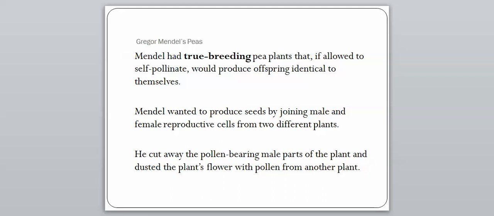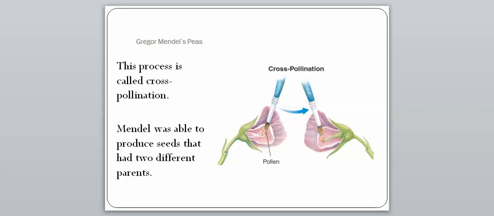And so this process is called cross-pollination. So you can see here, he's taking the pollen from one plant and putting it on the egg of another plant. So he was able to produce seeds that had two different parents. And this is going to be very important here. So cross-pollination is going to be another important factor.